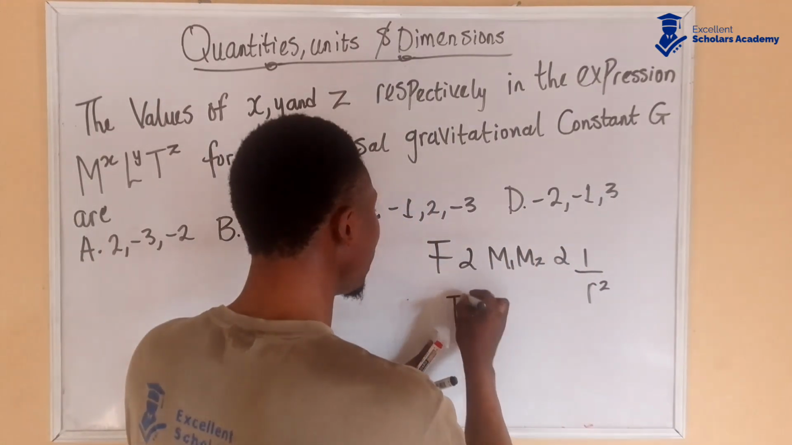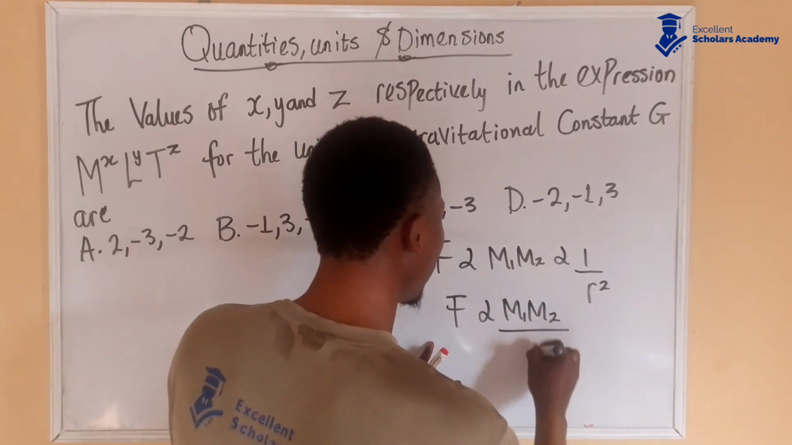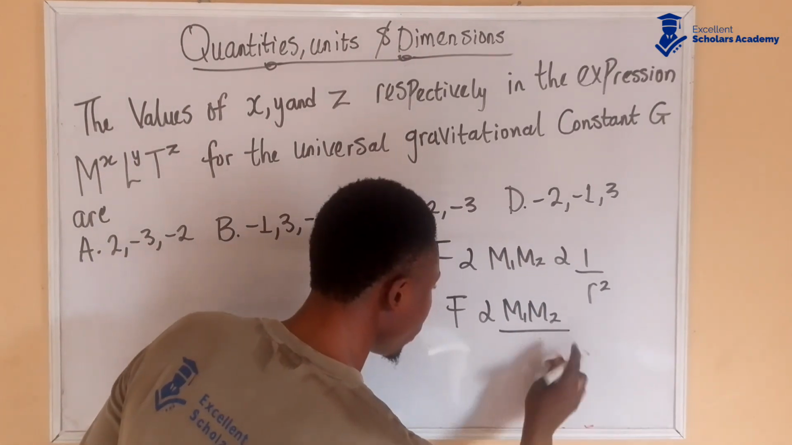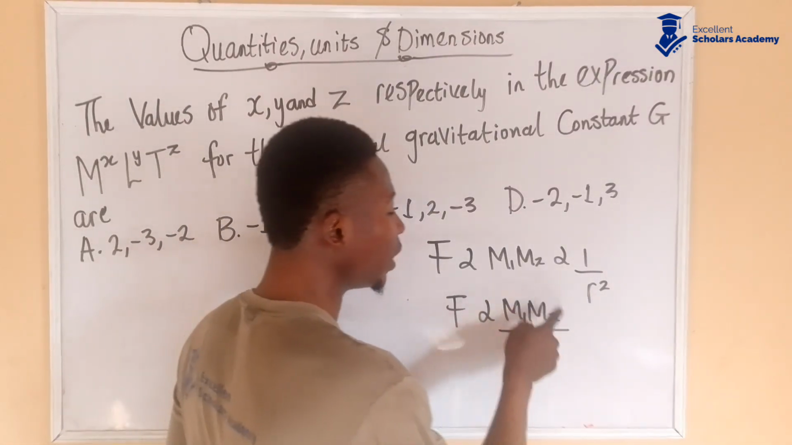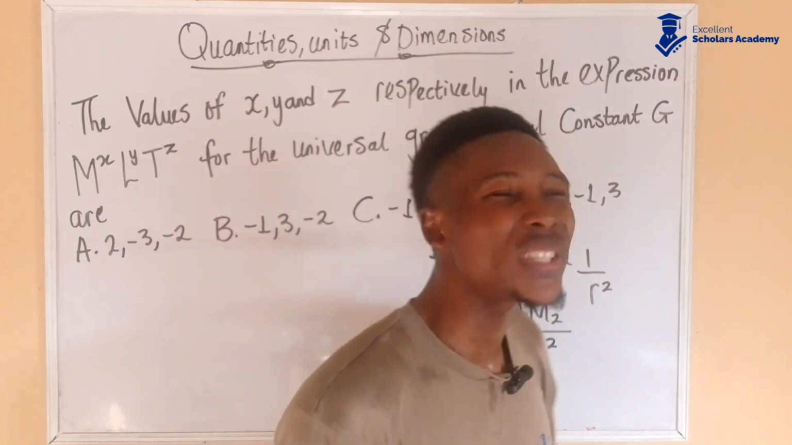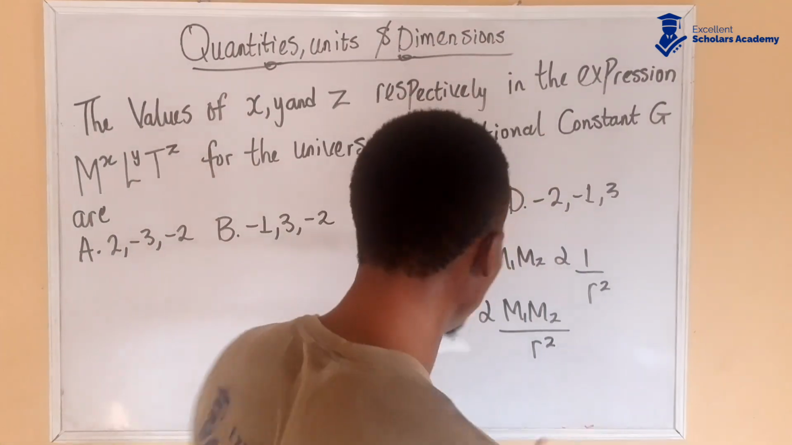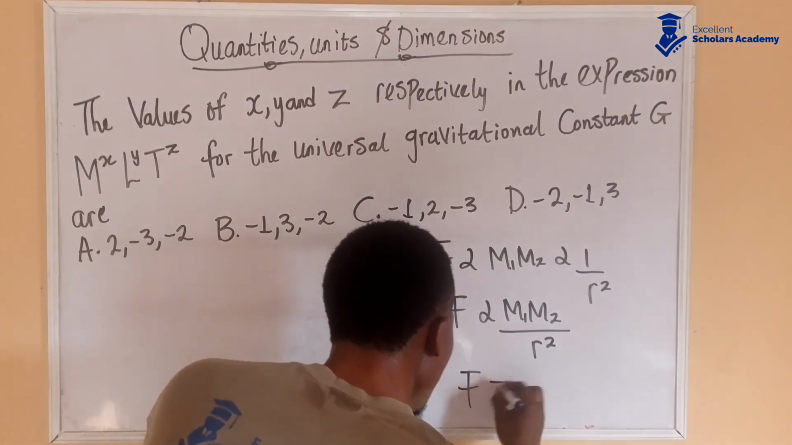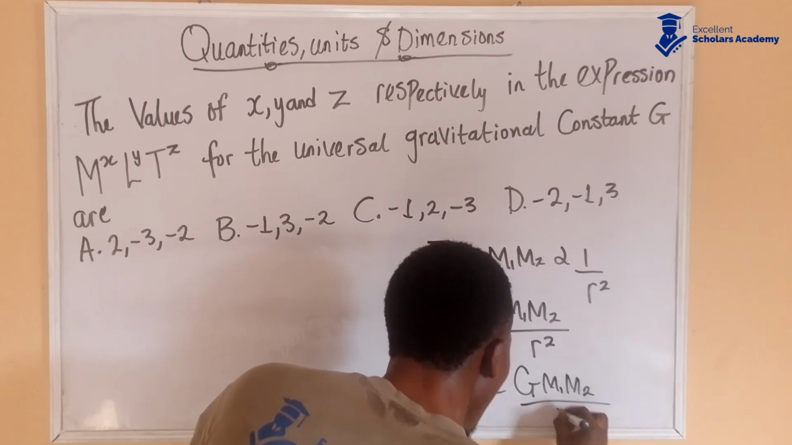Bringing all this together, I have this over r squared. All right, I have that F is directly proportional to m1 m2 over r squared. Now if I introduce a constant, that constant is called Newton's universal gravitational constant, which is G. So this becomes F is equal to G m1 m2 over r squared.